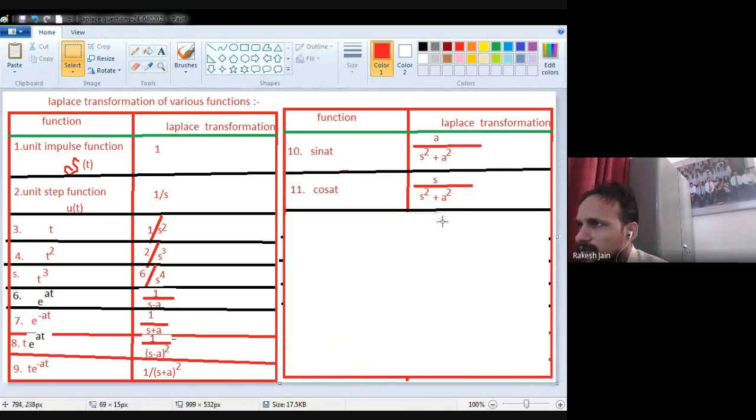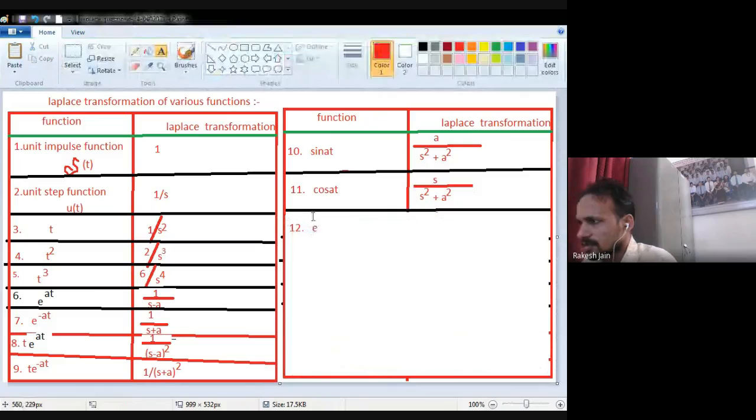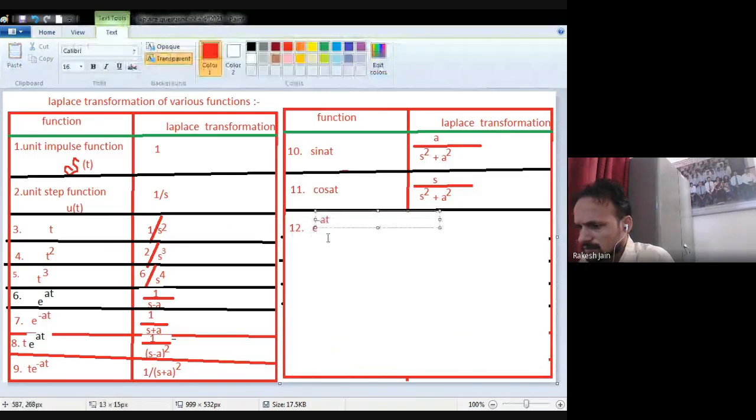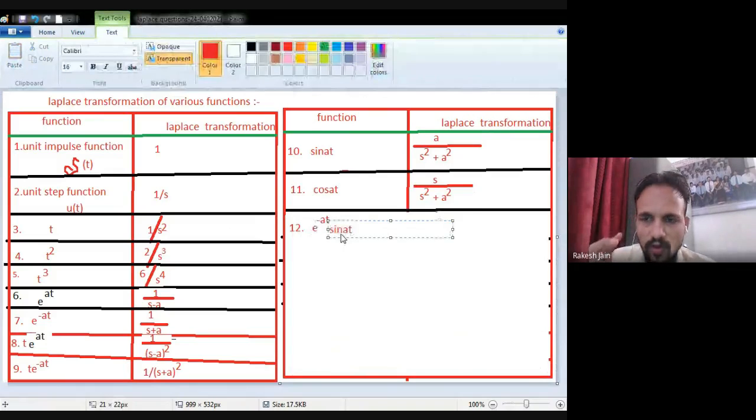See very carefully. Now my 12th one will be: sin 80 multiplied by the exponent term, e raised to the power minus 80, sin of 80. This video will be very useful for you all whenever you attend any competition exam in